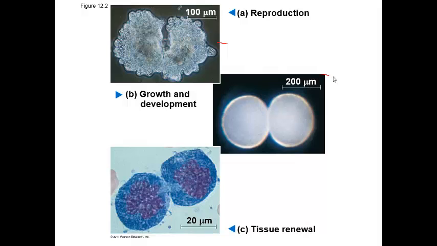Human beings use mitosis for these two reasons. One is going to be growth and development, and two is going to be to replace dead or old or worn out cells within the body. Living organisms grow by getting more cells, not by getting larger cells.